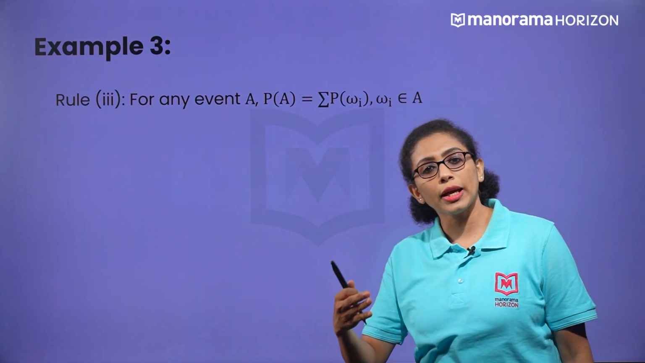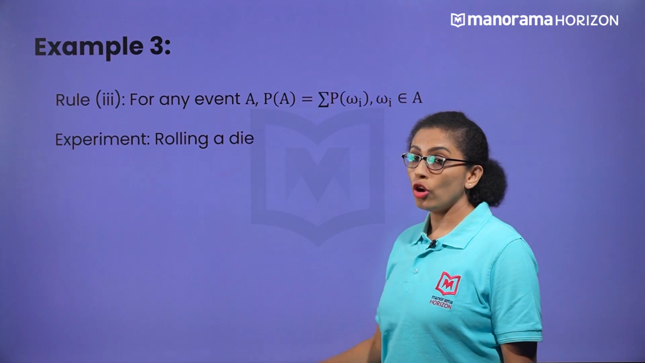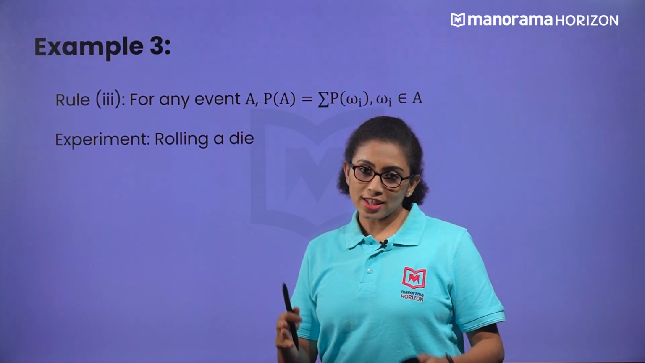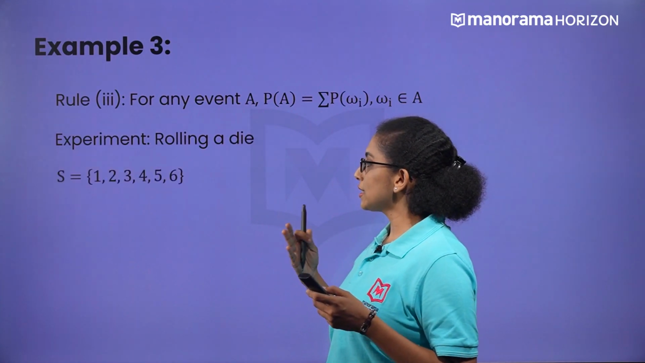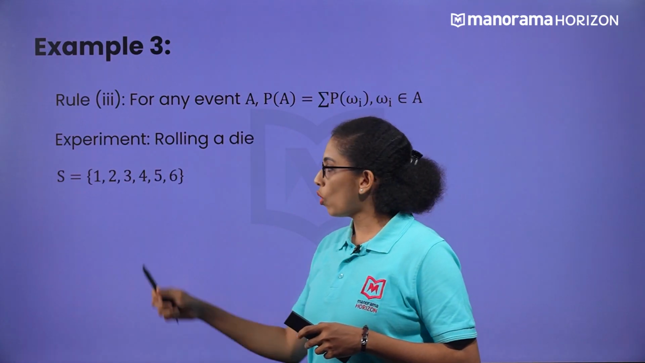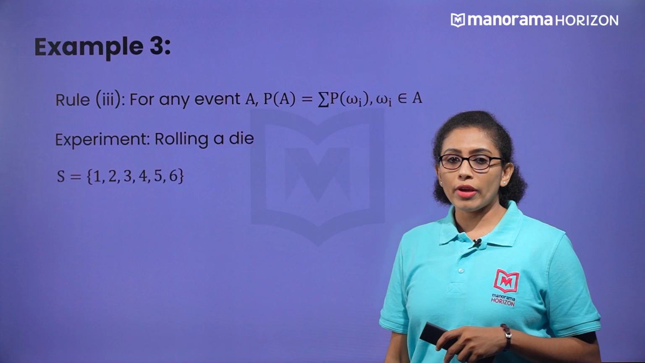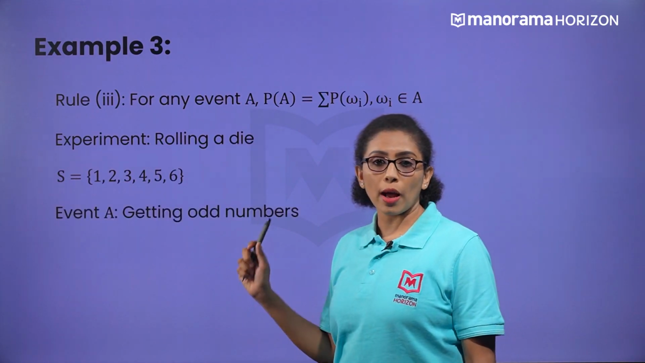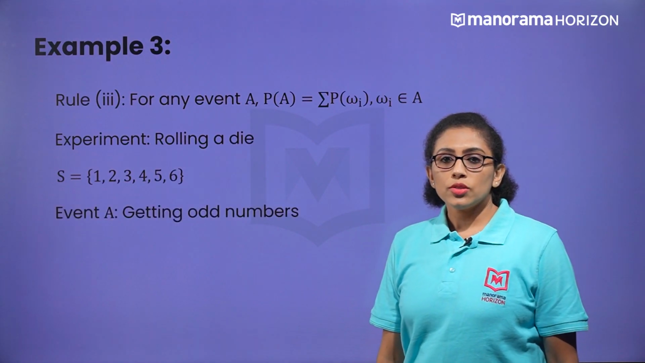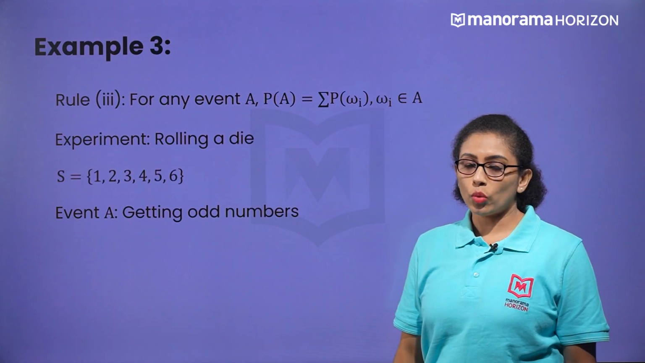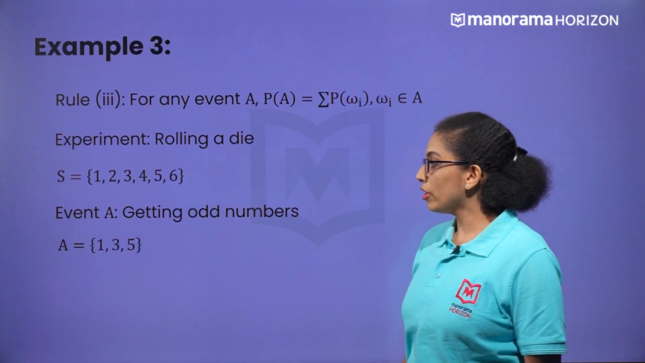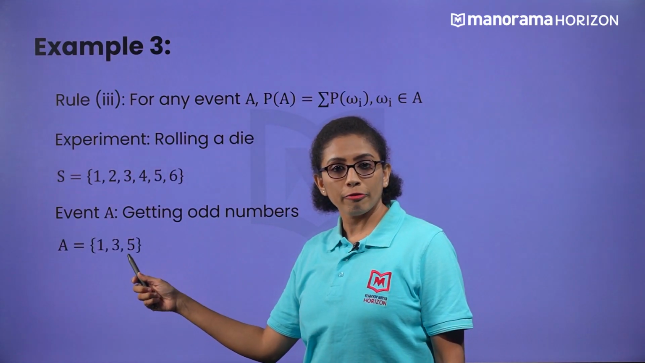Here also we have taken the same experiment of rolling a die. In this case, we have 6 outcomes. Already we have seen 1, 2, 3, 4, 5, 6. Let us discuss an event of getting odd numbers. So we have 3 outcomes. What are the outcomes? A will be 1, 3, 5.